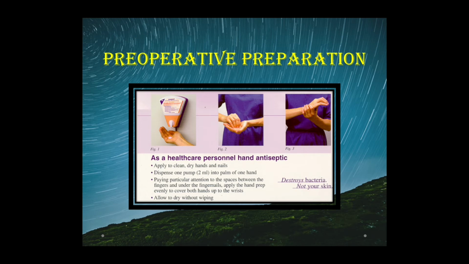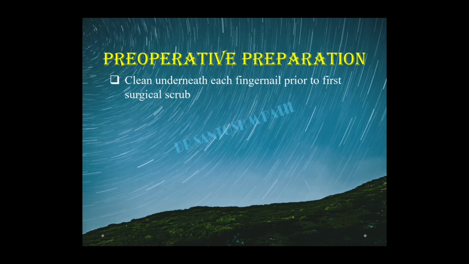So for preoperative preparation in the OT, or if you are examining a patient, it is advisable always to clean the hands with a good antiseptic solution. Apply it to clean, dry hands as well as nails. Dispense about 2 ml on the palm, and always clean the nail beds and the web spaces thoroughly, and make sure it dries without any wiping. Clean underneath each fingernail prior to the first surgical scrub.